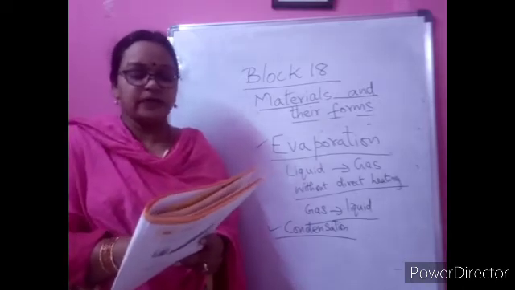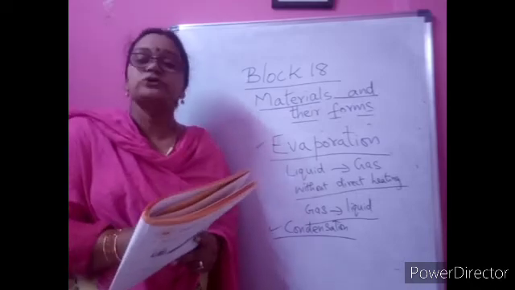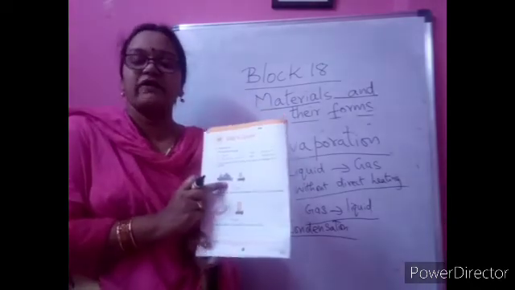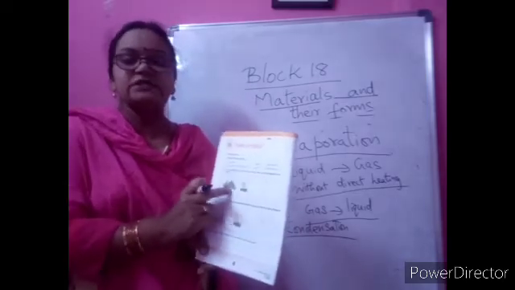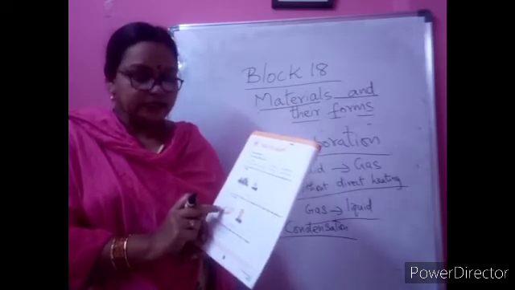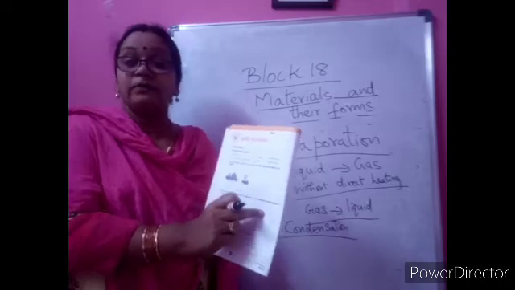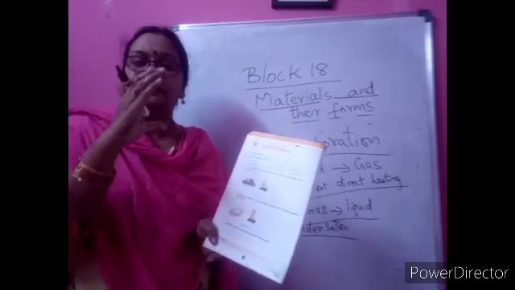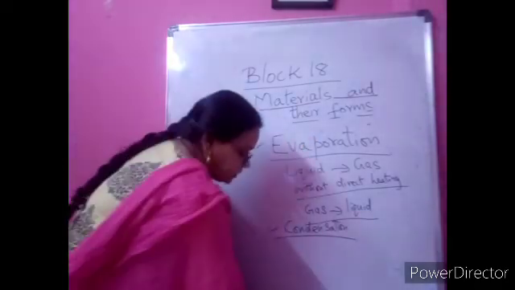Second one. If I put a chocolate out in the sun, in the box, write or draw what happens to the chocolate. The hard chocolate, which has a fixed shape, will start melting. Draw that. What is that process called? Melting. Now again, the melted ice cream you are going to put in the freezer. What happened to it? It will become hard. The fixed shape will come back. That is called freezing. Yes, no, children?